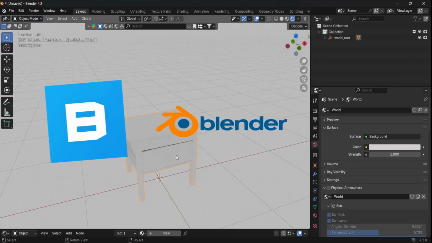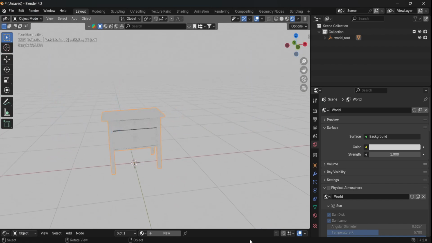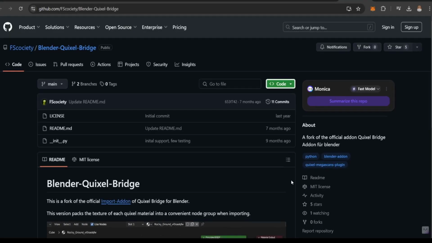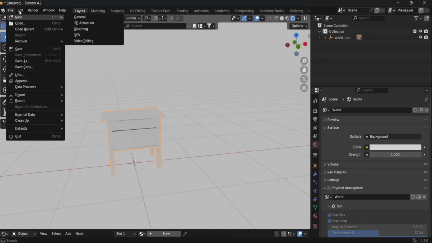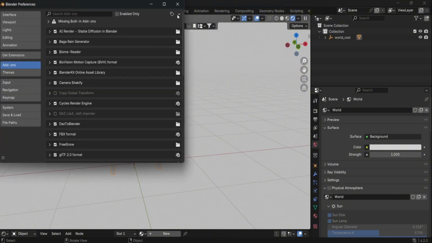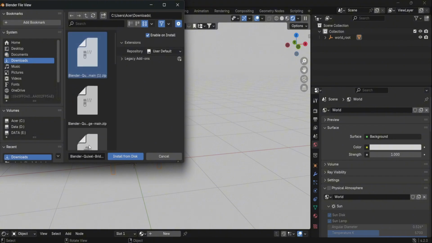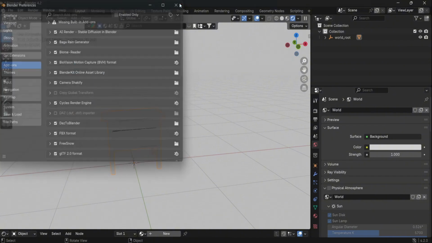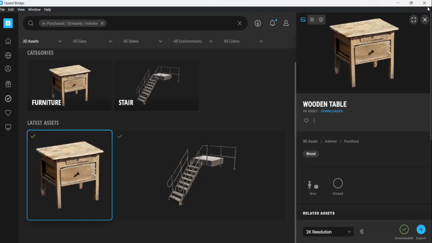Next step is to fix importing the materials from Bridge to Blender 4.2. Firstly open your Blender and Bridge app together. There's a link of a code in description. Download and install it in Blender via Preferences tab. Once it is installed, close the Blender and then close the Bridge.